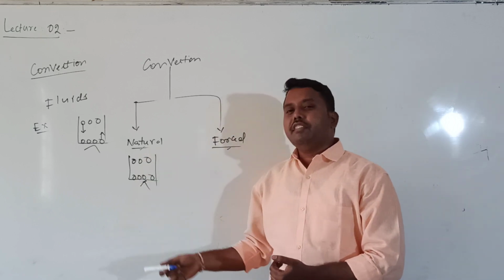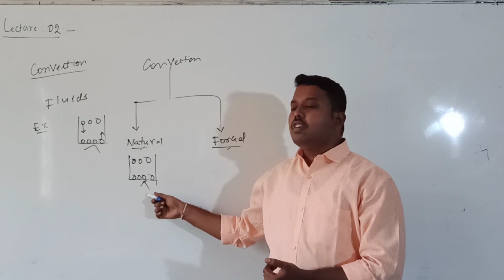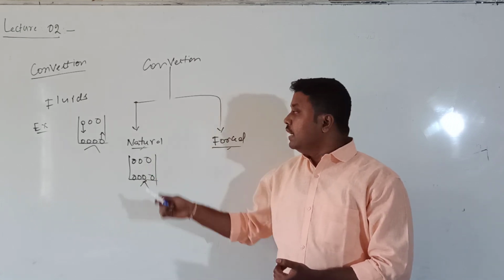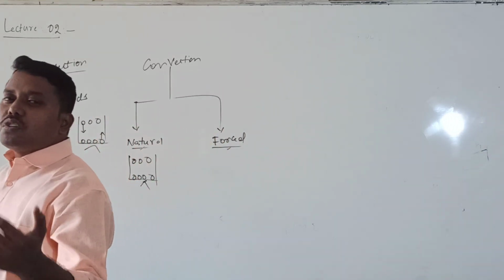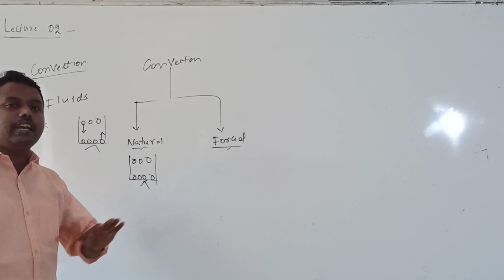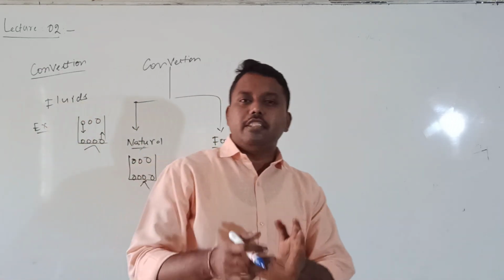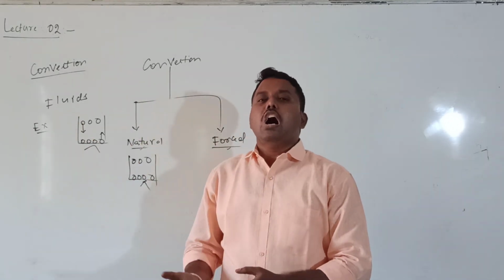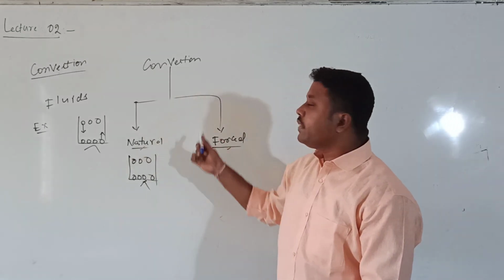Whereas for natural convection, particles move from top to bottom and heat flows from bottom to top. Natural convection always occurs vertically, whereas forced convection can occur in any other direction. The next point I want to calculate: for this room, one window is there. Through that window, how much fluid can escape by the method of convection?